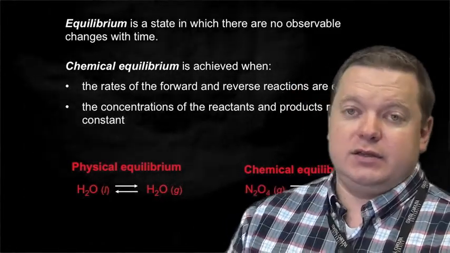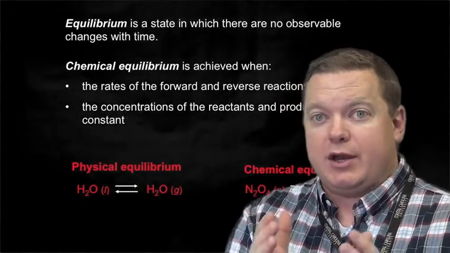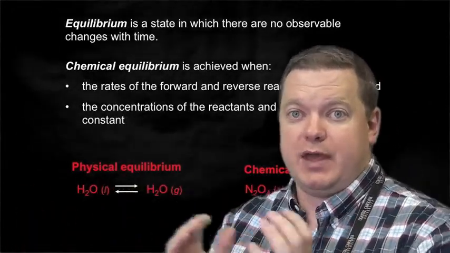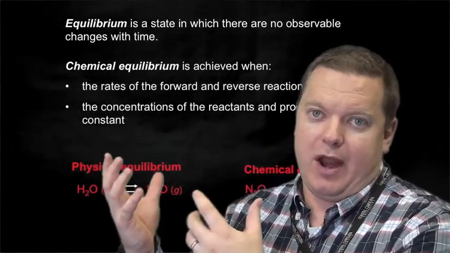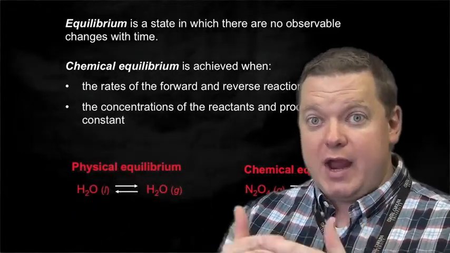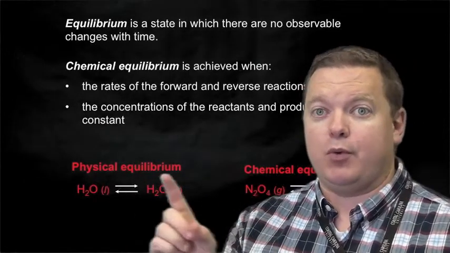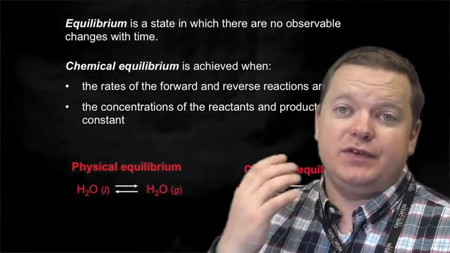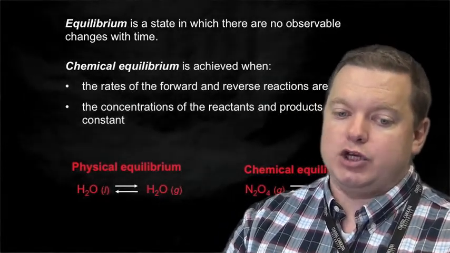And kinetically, the reaction doesn't stop. It's still going on, but the forward reaction, the reaction of reactants going to products, has a speed equal to the speed at which products are reforming reactants. So the reaction is still going on. It's a dynamic equilibrium. We still have reaction going in both directions, but the speeds are the same, so it appears that the concentrations are not changing.